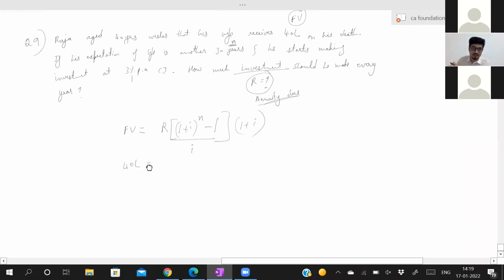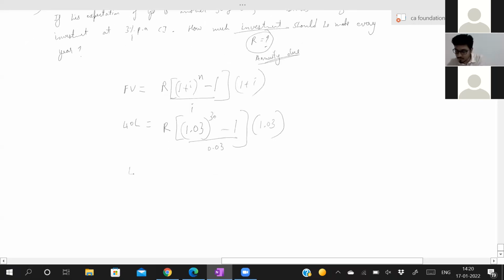See, don't write down. I will give you enough time to copy the question and the answer also. Just understand how we are doing. We need to find out R. What is I? 3%. 1.03 to the power N, N is 30 years, minus 1, divided by 0.03, into 1 plus I, which is 1.03.